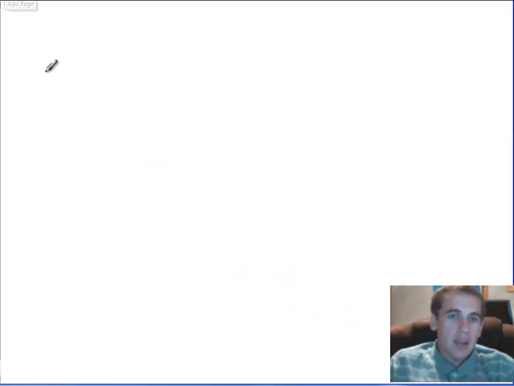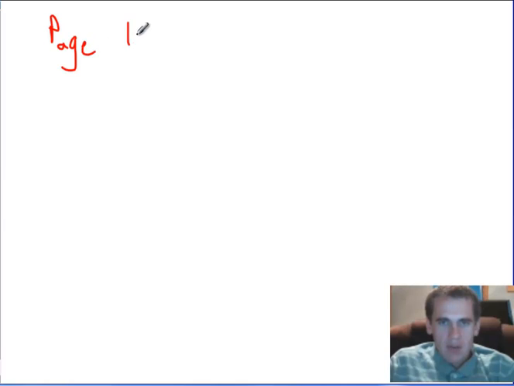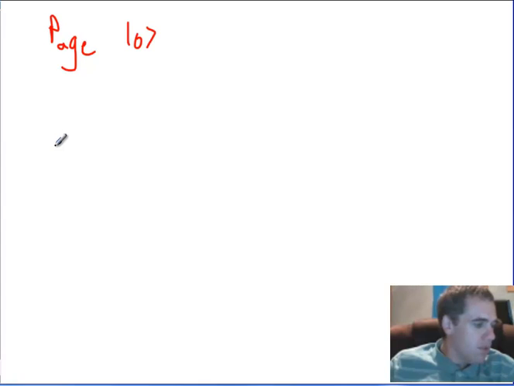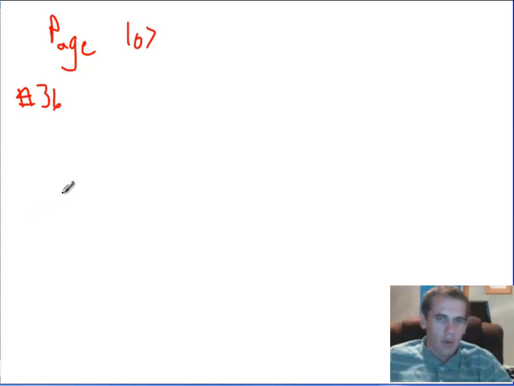Now, the last thing I want to take a look at is Newton's laws applied to a few different scenarios. I'm looking in the book on page 107, and I'm going to assign some problems after this. I want to work a few, and then I want you guys to work it through. So page 107, number 36. The problem says a block hangs from the ceiling by a massless rope. So we need a ceiling and we need a rope. We're always going to assume massless ropes. If the ropes have mass, the problems get tricky in a hurry.